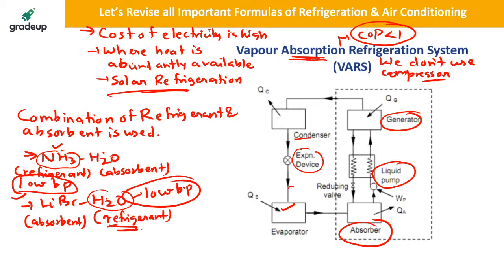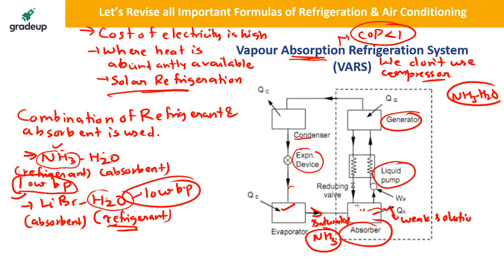Okay. So in this refrigeration system, the absorber is that component which is used to absorb the refrigerant coming from the evaporator. So let us say we are using the ammonia water system. Saturated ammonia will come here, and the absorber will have the weak solution of ammonia plus water.